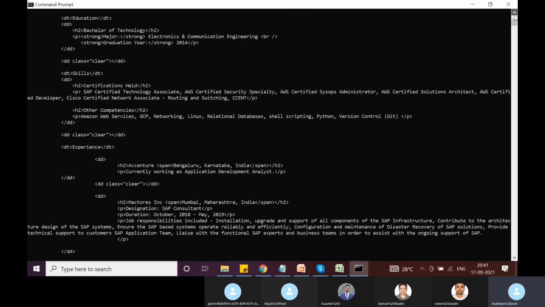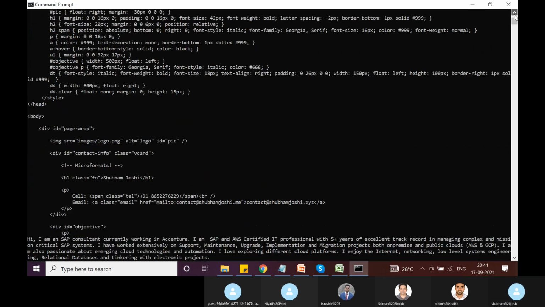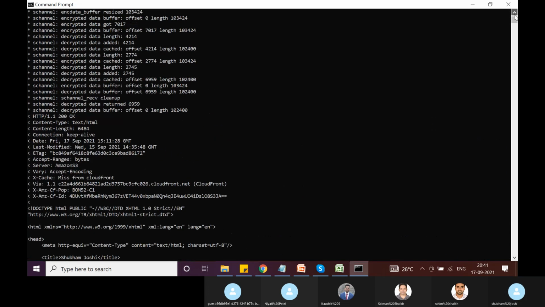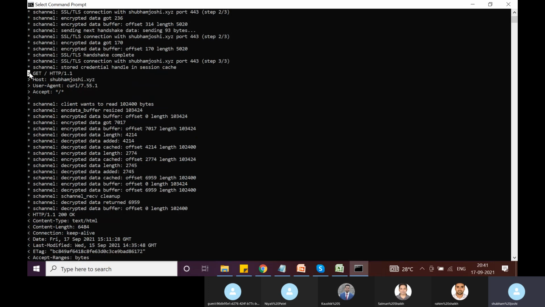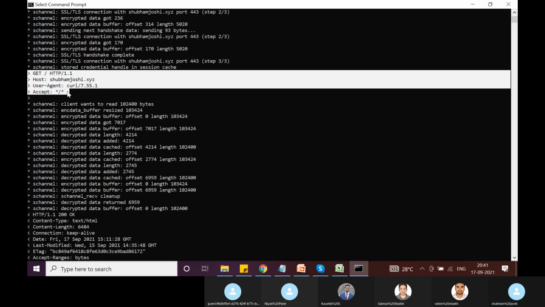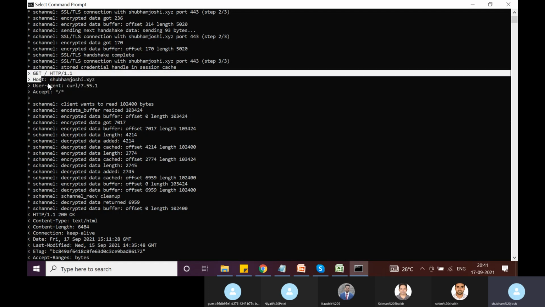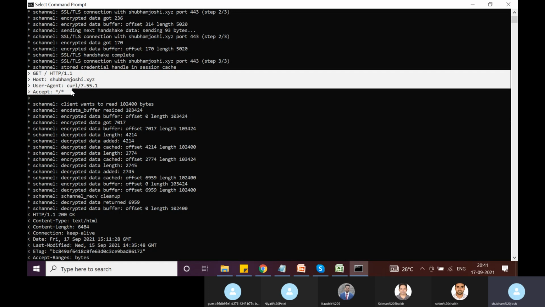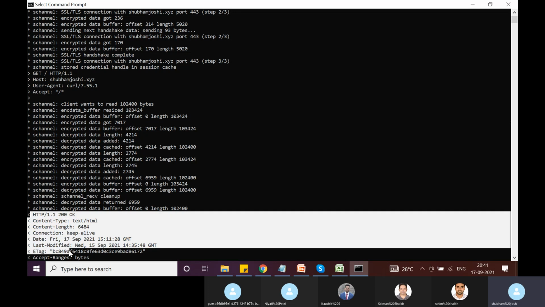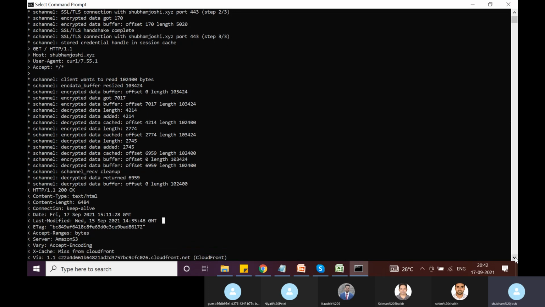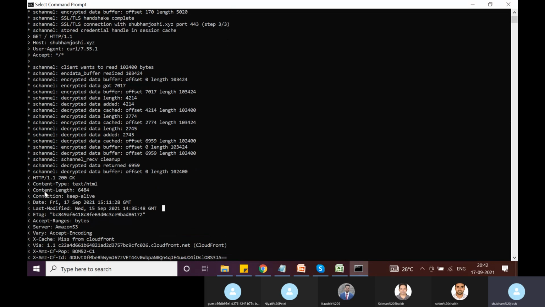Now see what response headers we got. These are the HTTP request headers which my curl included in the HTTP request. These are the arrows pointing outward. The arrows pointing inwards are the HTTP response headers. So these are different HTTP response headers. As I told you, one could be the content type, which is text/html.